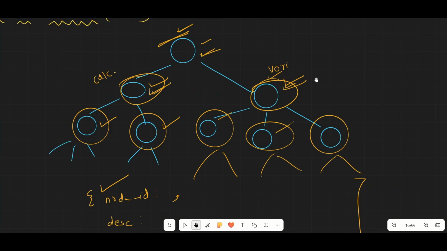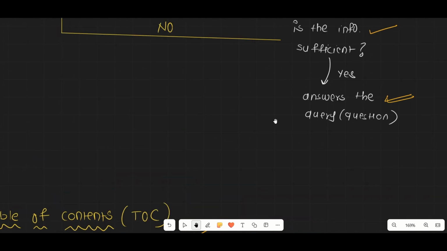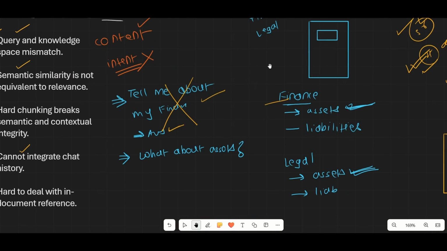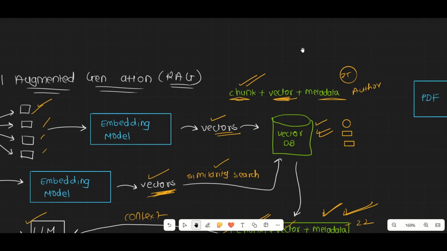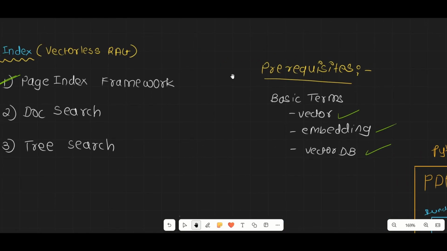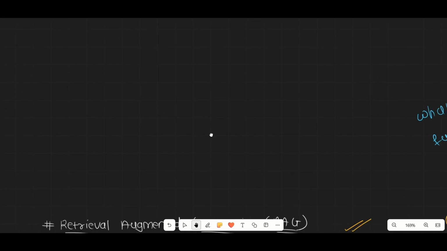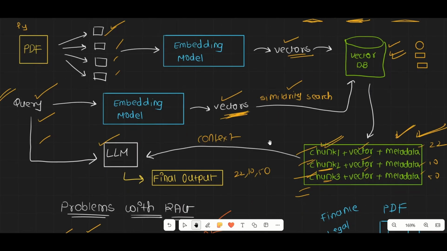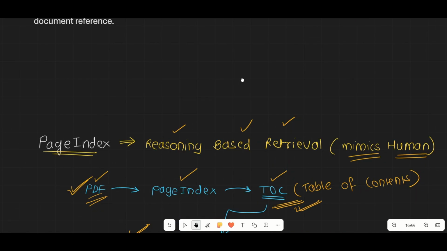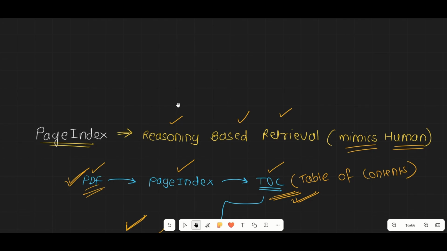Okay, so I think this video has become about 1 hour long, so that's it for this video. In this video we spoke about page index. We talked a lot, right from the basics. We talked about the context window and the problem associated with it, then the solution, RAG. We spoke about what RAG is, and then about the problems associated with the RAG system. Finally we got to page index, and the problems of RAG that page index is trying to solve.